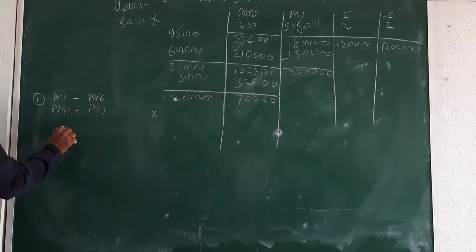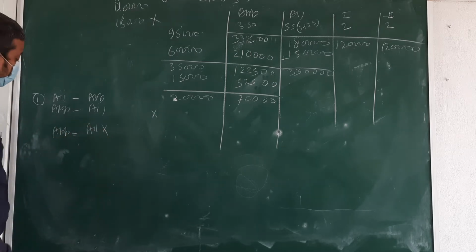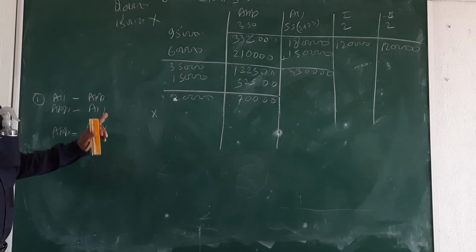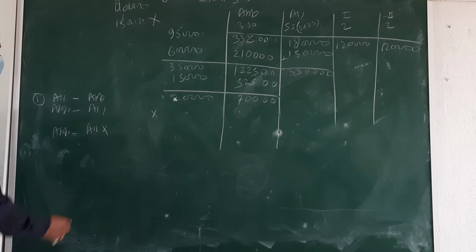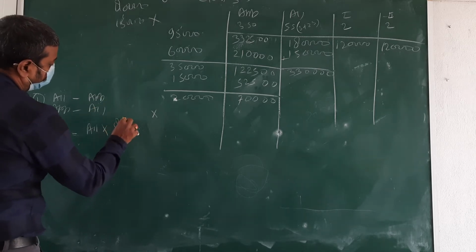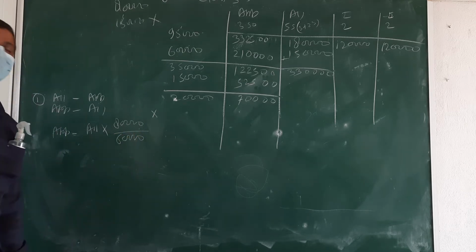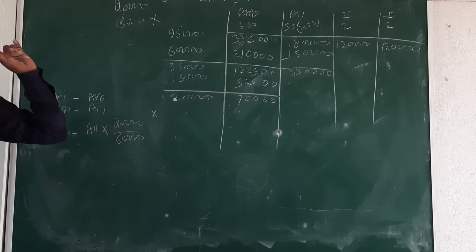First, if allotted is given, then what? And if applied is given, then what? Here it is allotted, beta. Then what are we going to calculate? Applied. Applied is equal to allotted into subscribed upon issue. So subscribed 80 and issue 60. Don't use 95, because 15,000 were rejected. Okay?